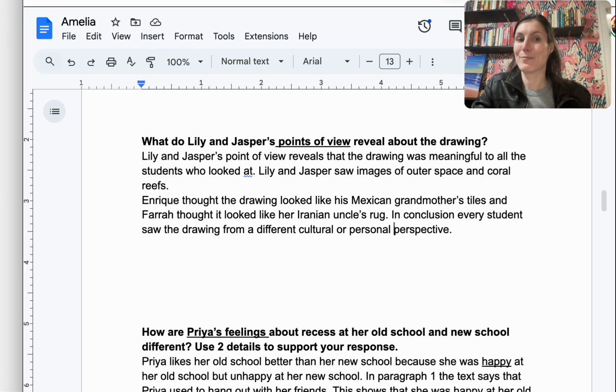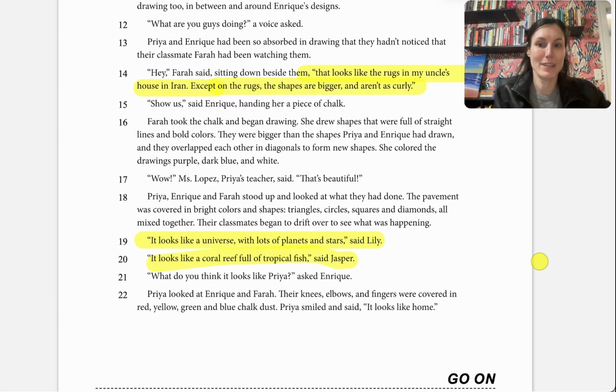Or maybe you like a video game and your sibling or your friend, they don't like that video game. So you could say their point of view of the video game is it's boring or it's too hard. Same with homework. Some people's point of view might be an assignment is easy. And then another person's point of view might be the assignment is difficult. So just like in real life, characters can also have points of view. And you would say whose point of view a story is being told in.